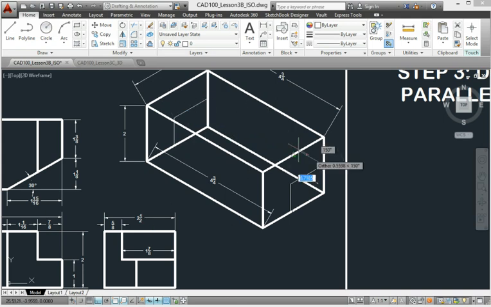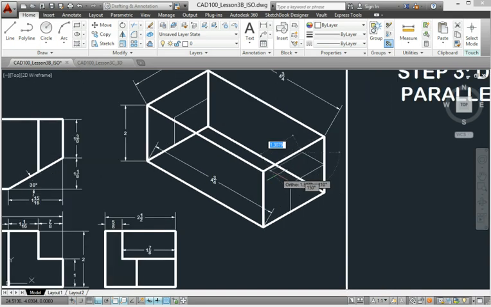Pick the line command, hit the F5 key. Pick here, go backwards 7/8, and hit F5. We got to come in this direction. Again, the same distance as before, which is 1. Actually, this will be longer. This distance here is going to be this length. Let's find out what that is. Let's measure this. 1 7/8. So this line is 1 7/8 in this direction.